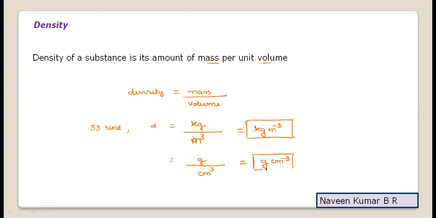If the values are larger, then kg per meter cube will be the expressing unit for density. If it is a smaller quantity, gram per centimeter cube will be used as the SI unit. And the SI unit of density is kg per meter cube or gram per centimeter cube. So very simple one, everyone knows it, but try to recollect and keep the topics in order, for relating the unit contents.